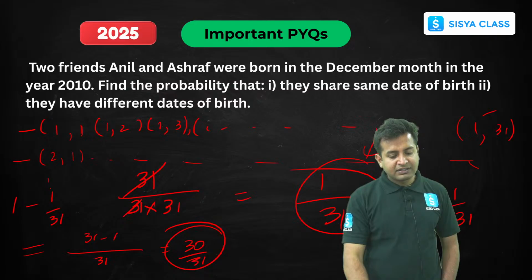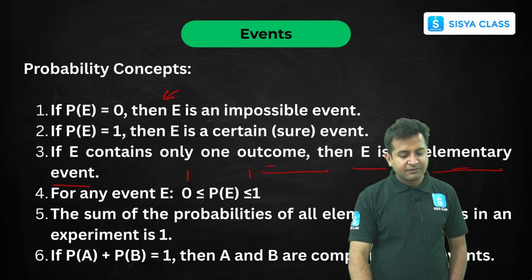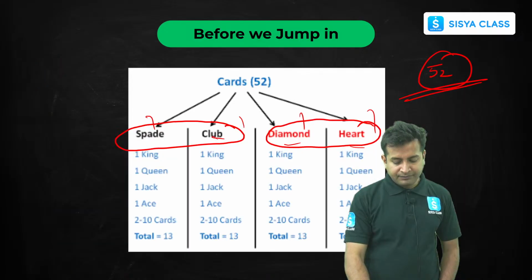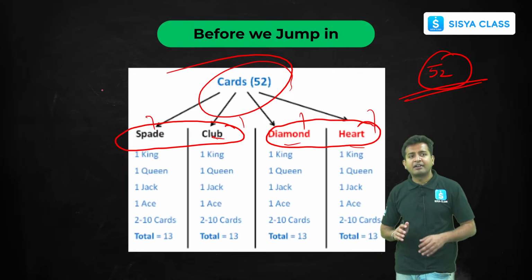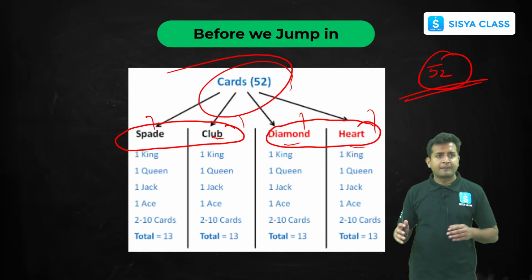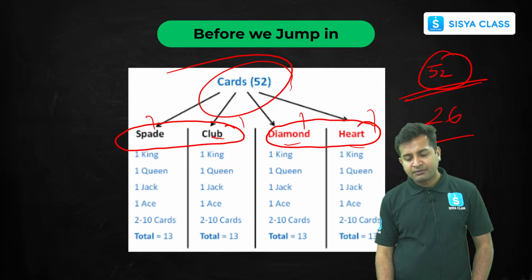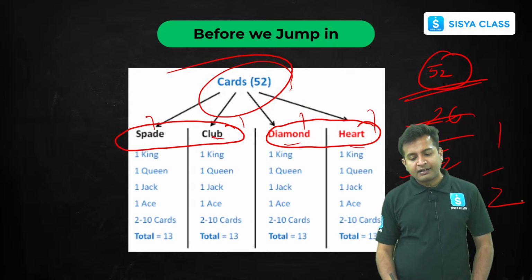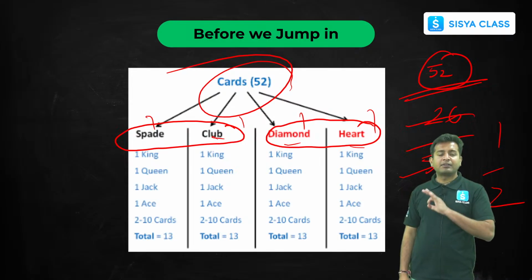So today, what are the things we studied? First of all, let's quickly revise all the things. Now understand, here we have 52 cards. If someone asks how many red cards are there, you'll say there are a total of 26 red cards. Now what's the probability of getting a red card? It would be nothing but 26 by 52, which is 1 by 2. Clear? Now if someone asks what is the probability of getting a black card, it's the same thing, 1 by 2.